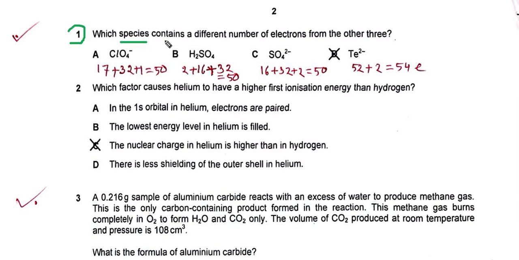Which species contains a different number of electrons from the other three? The answer is D, because ClO4 minus contains chlorine 17, oxygen, 32 electrons and 1 electron more. So this contains 15 electrons.